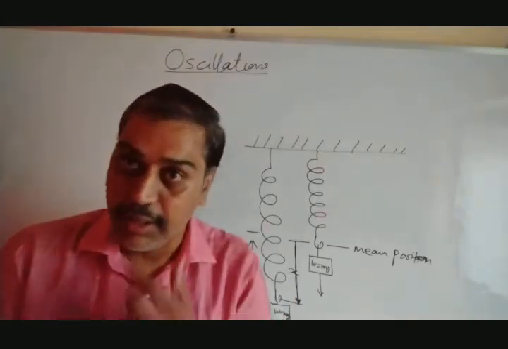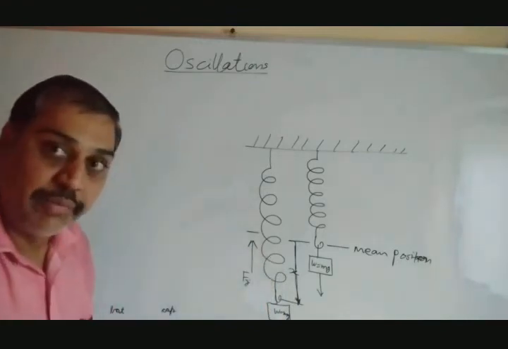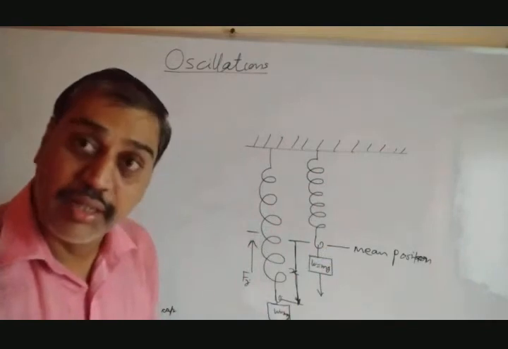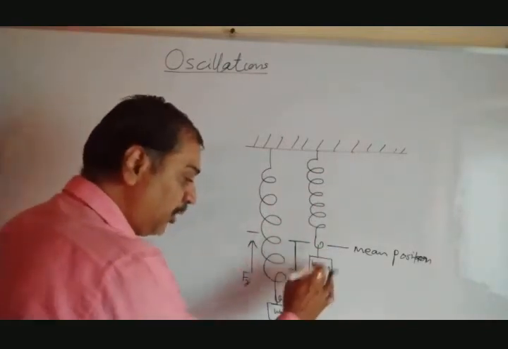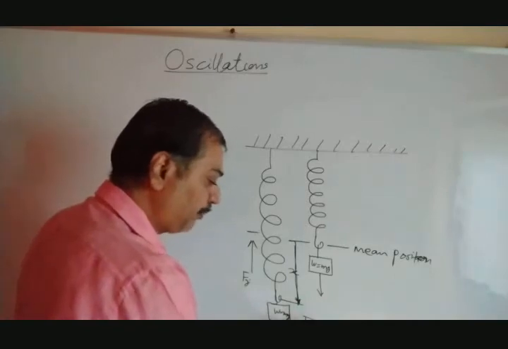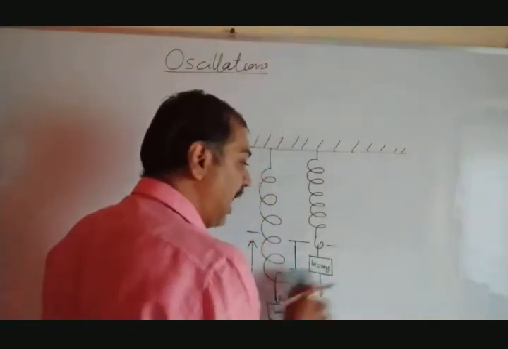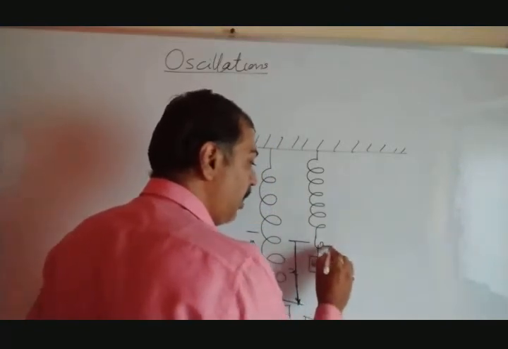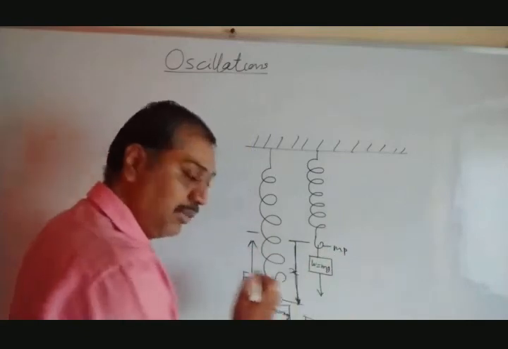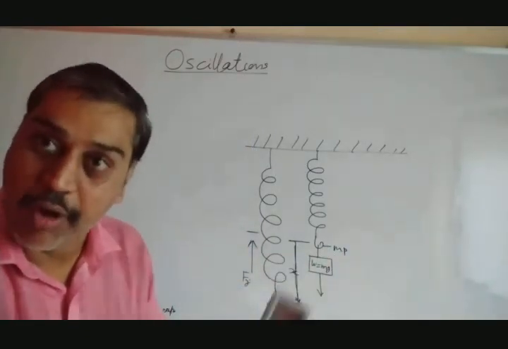Is that clear? Apart from this, instead of just stretching it, I am going to compress it. What will occur, that we have to see. So this is the mean position, and this is the extreme position. I will write the mean position as MP here, and this is the elongation or stretch in the spring.